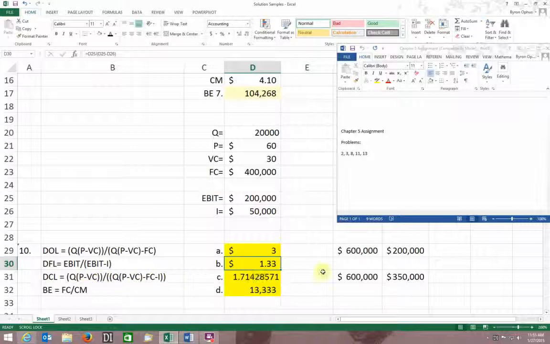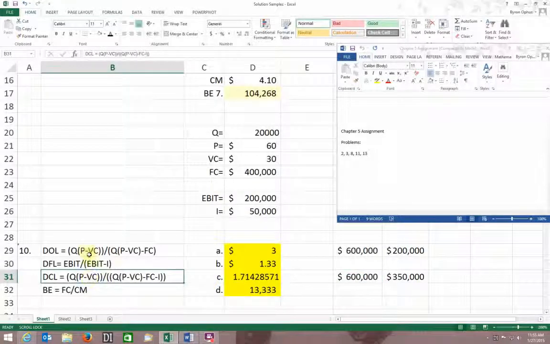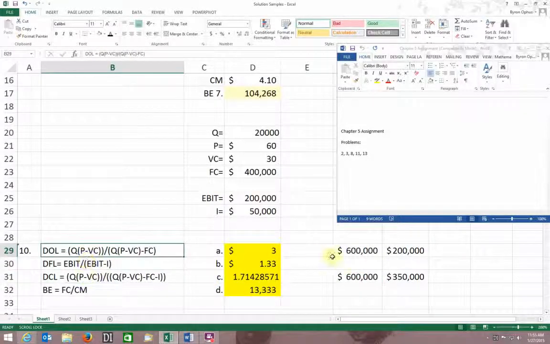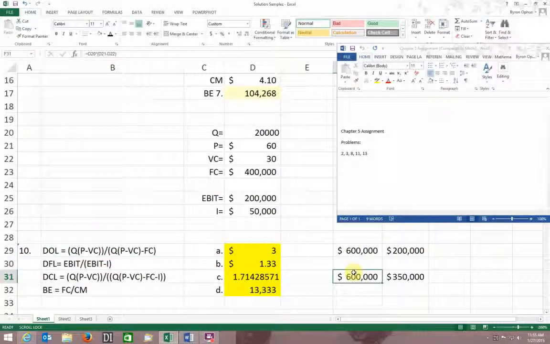Now my degree of combined leverage. I've got a similar thing. Ooh, I got a wrong number in here though. That's interesting, I thought this answer looked incorrect, so I've got to fix it. The top part of this one and the top part of this one are the same: my quantity times my price minus my variable cost is 600,000.